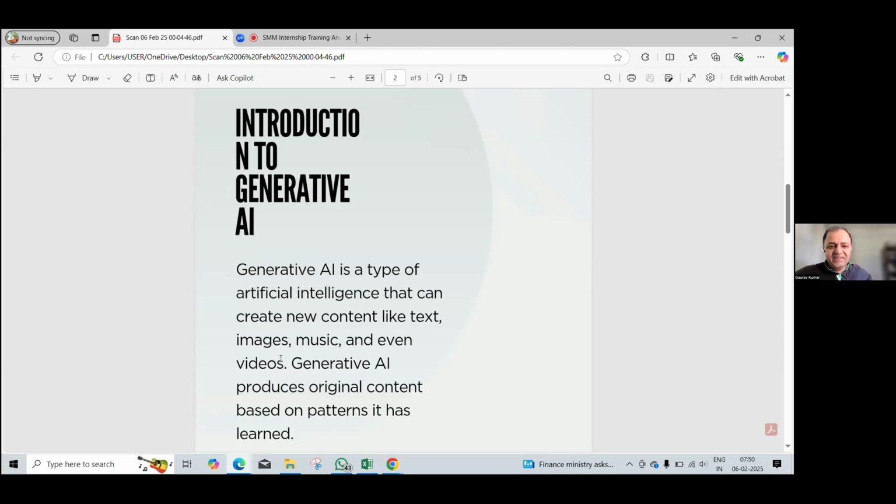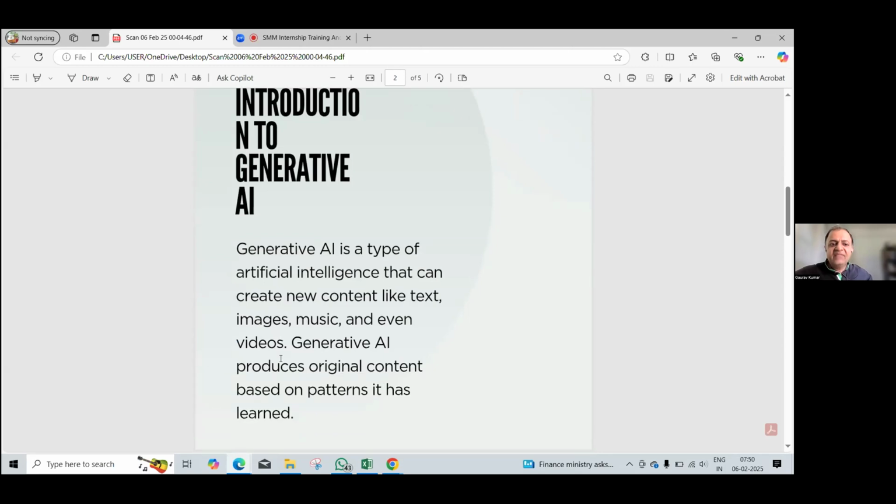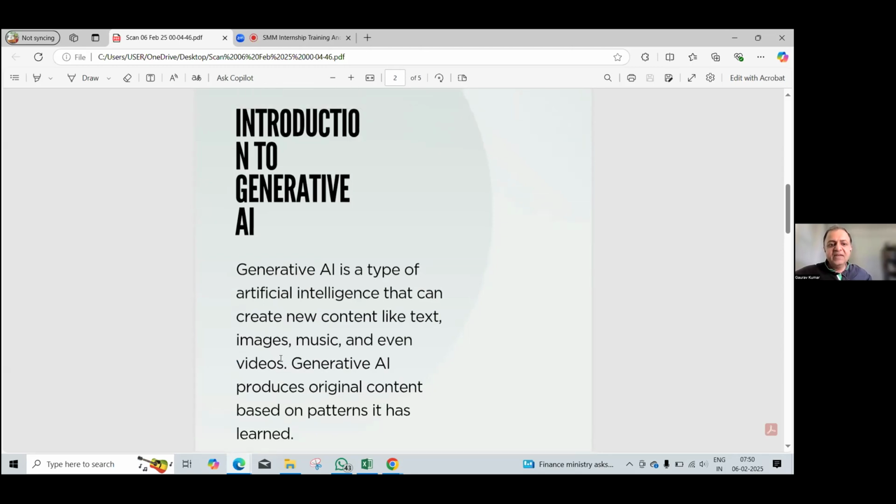Very good. And the third feedback is the words have to be in the same line. A single word cannot be split across multiple lines. So "introduction" is there and is on the second line. No. "Introduction to generative AI", or keep it Gen AI, whatever, will be on a single line. So this "and" cannot be on the second line. Is it clear? Yeah, okay, sir. Done. Next one.